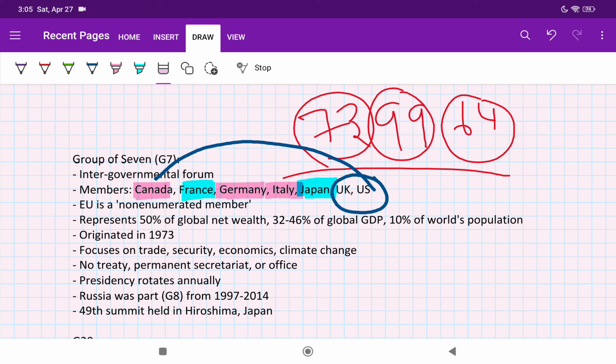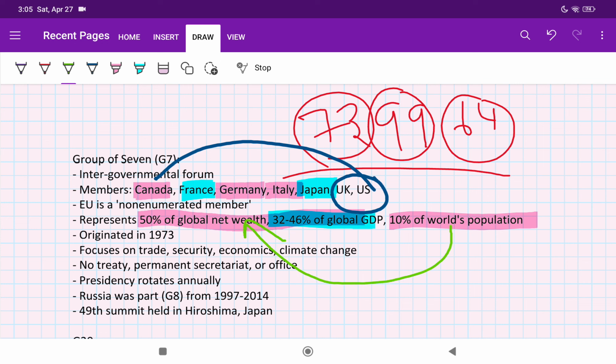Let's go ahead. The next important point here is that 50% of the global net wealth is from G7 countries. And if you see the total population of G7, it is just 10%. And it contributes 32 to 46% of the global GDP. So an important point is that 10% of the world population has 50% of the global net wealth, which shows the importance of G7 and why it is relevant today. It's about rich people.